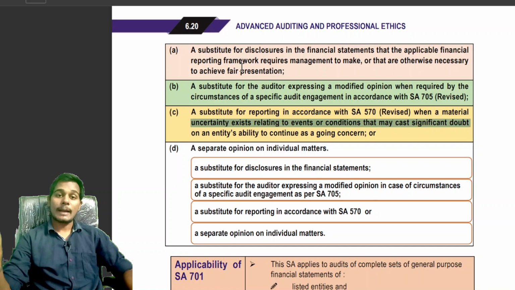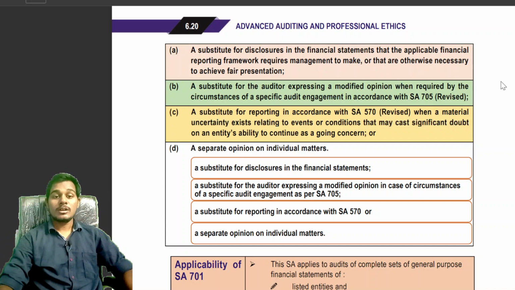Okay students, next, it is not a substitute for disclosure required in the financial statements in accordance with the applicable financial reporting framework. Where a disclosure is required as per the applicable financial reporting framework, even though the auditor has provided it in the key audit matter paragraph, it is still required to be disclosed in the financial statements.